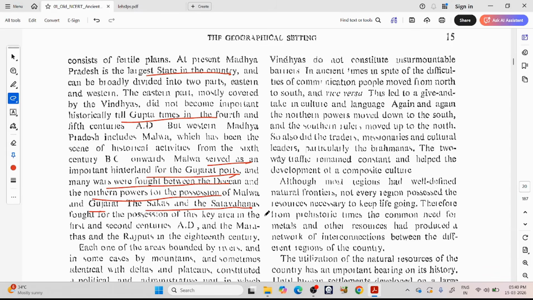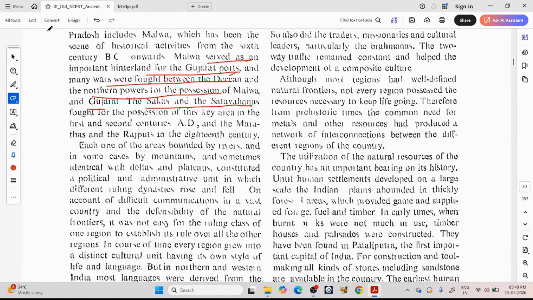And the Marathas and the Rajputs in the 18th century.